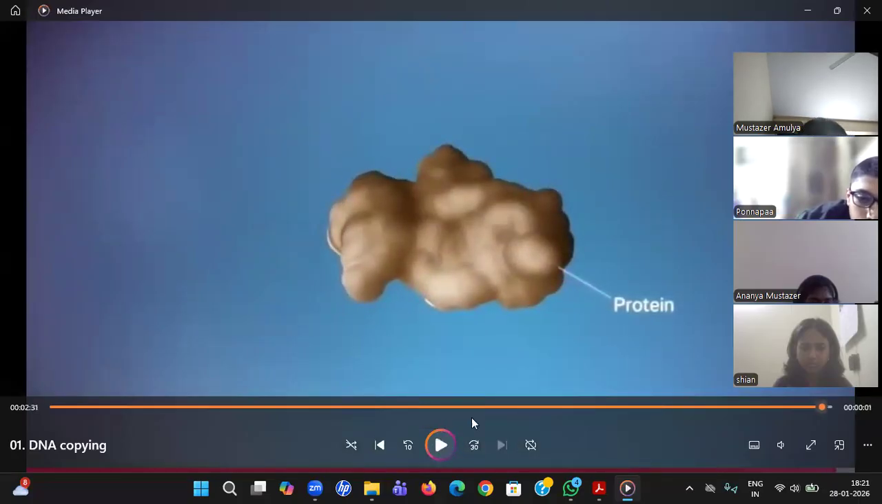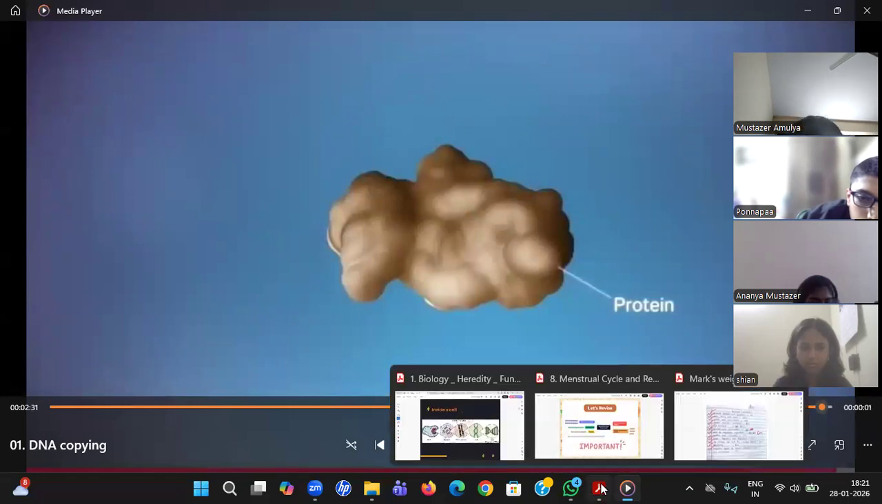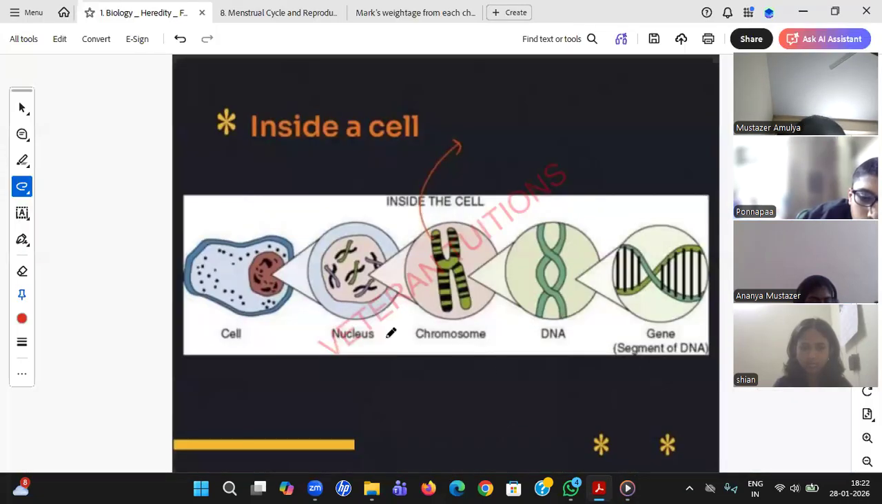This is what I have said in the chapter, how do organisms reproduce. Now understand this. In the cell we have the nucleus. When I zoom in, in the nucleus we have chromosomes. When I zoom in, in the chromosome we have DNA, which is coiled on histone, and in the DNA the piece is called a gene. This is the organization chart you need to know.